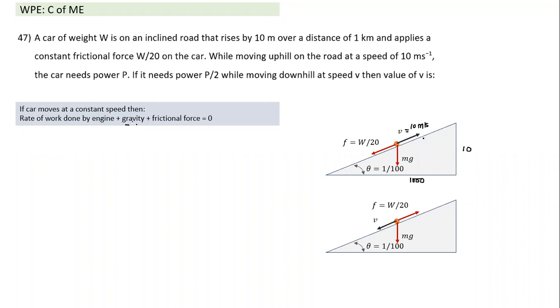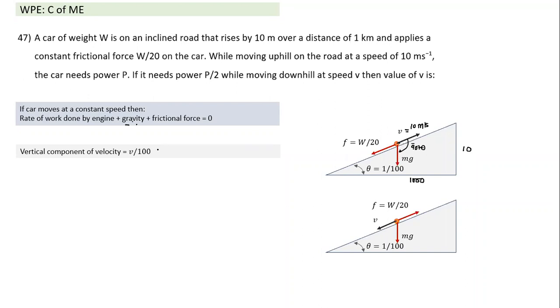So why would this come negative? Gravity is acting here. If this angle is theta, similar to the previous question, this angle becomes 90 plus theta. So cos of 90 plus theta becomes equal to negative sine theta. Okay, so let's calculate the vertical component of velocity. Unlike last time, we can take the vertical component of velocity, rather than cos theta. If velocity is v, the vertical component will be v sine theta, and sine theta is 1 by 100. So the vertical component of velocity is v by 100. The gravitational force is downward, and the vertical component is in the opposite direction. The work done rate will be equal to mg into v by 100.